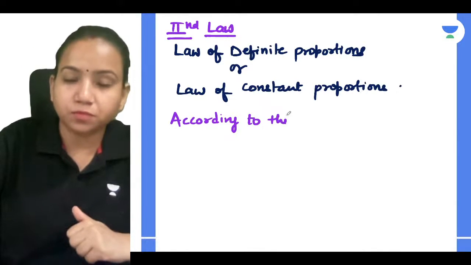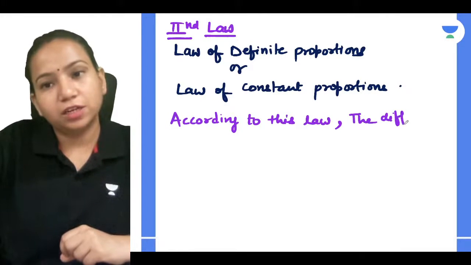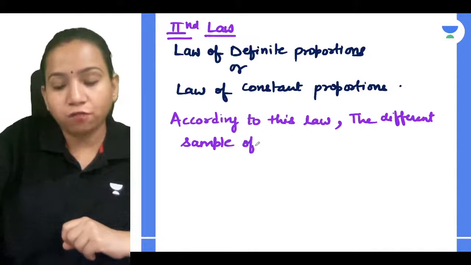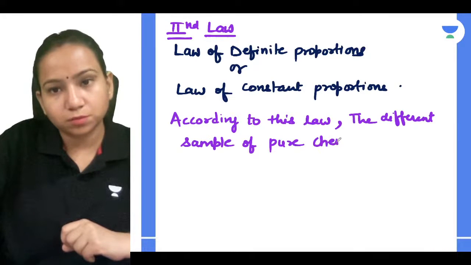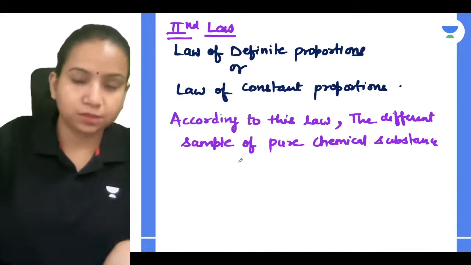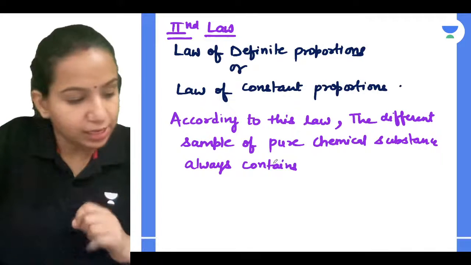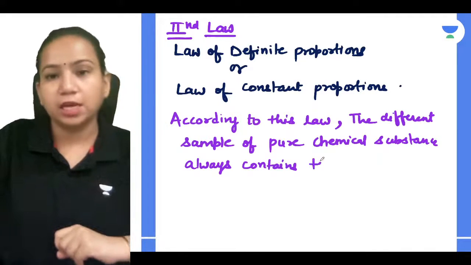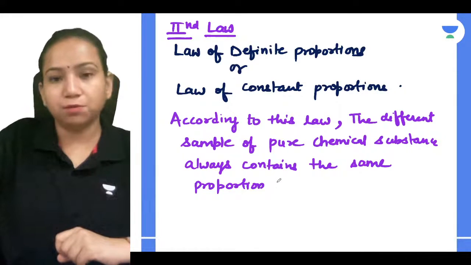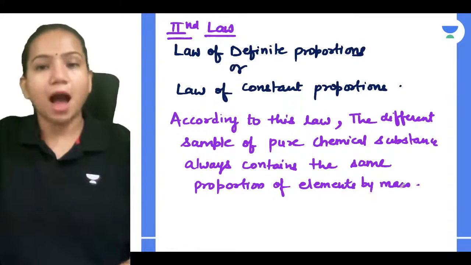So according to this law, we can write: different samples of a pure chemical substance always contain the same proportion of elements by mass. Now how can we interpret it, guys?